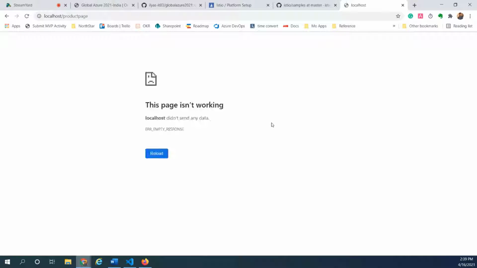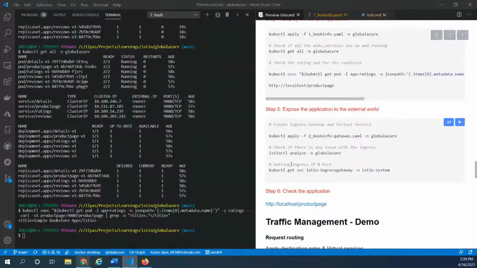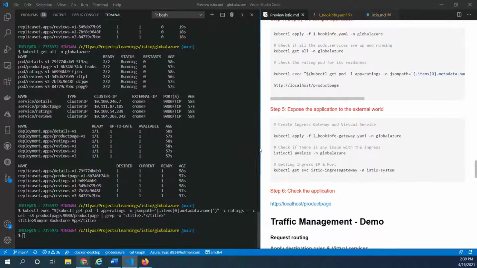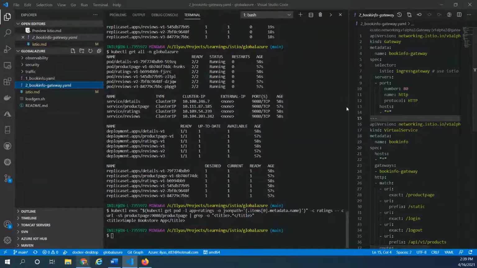Now the application is not accessible because we don't have any ingress, or the edge is still not configured. And in the next step, that is what we are going to do. We need to introduce a gateway, or the ingress gateway, that could serve our request, right? Before we execute it, let's quickly look at the ingress gateway to understand the configuration a bit.